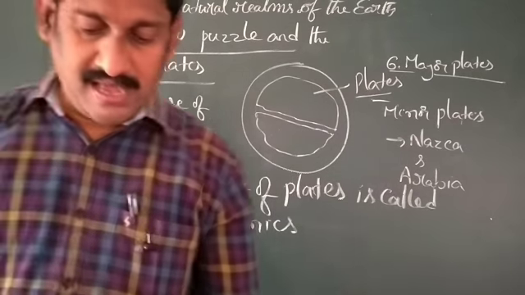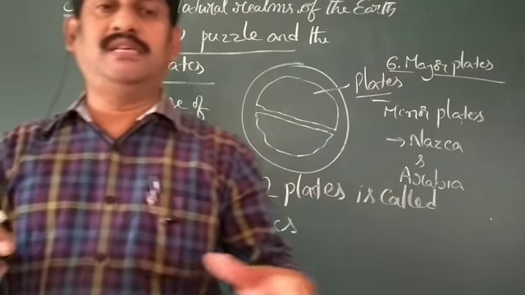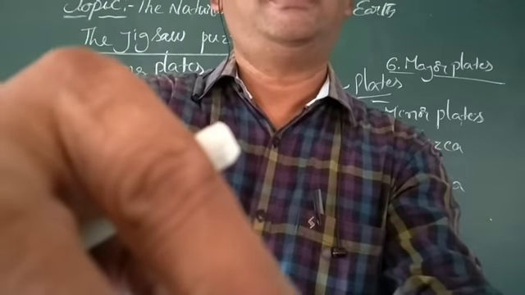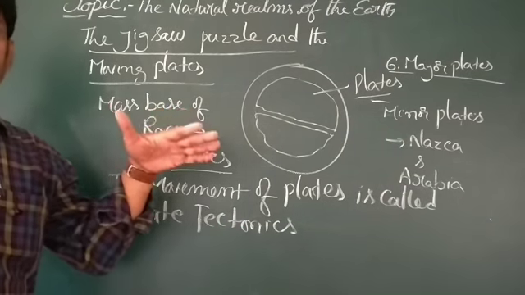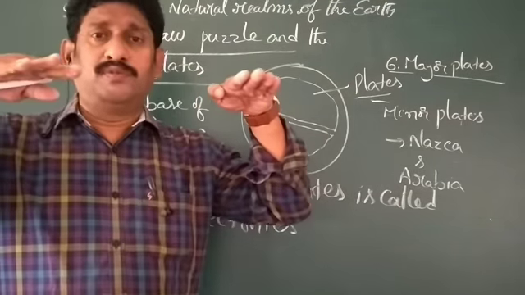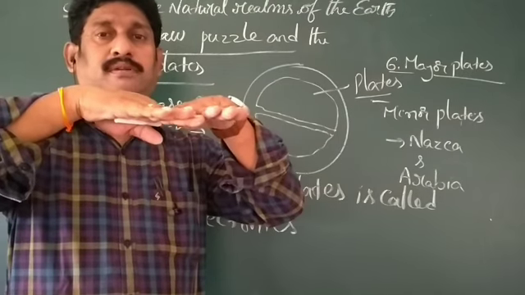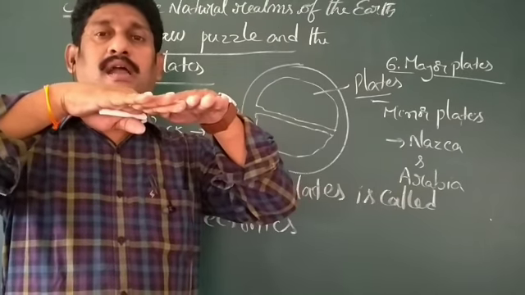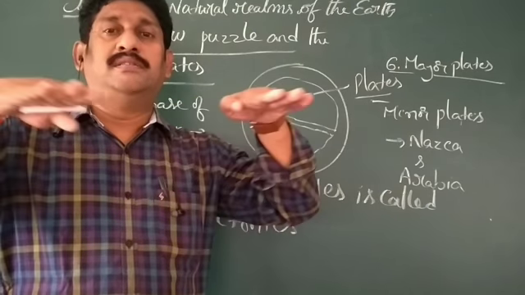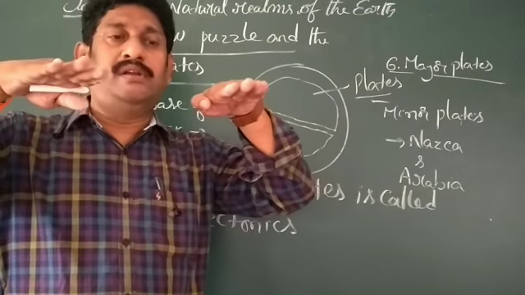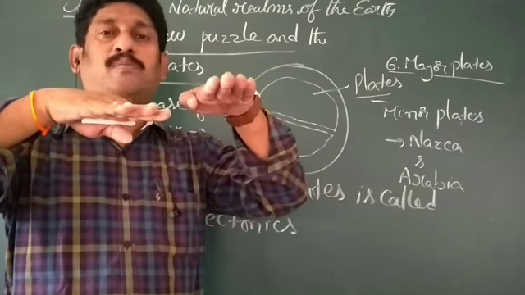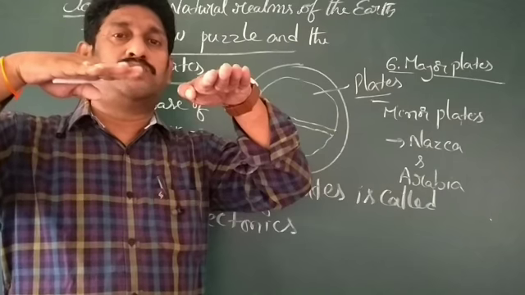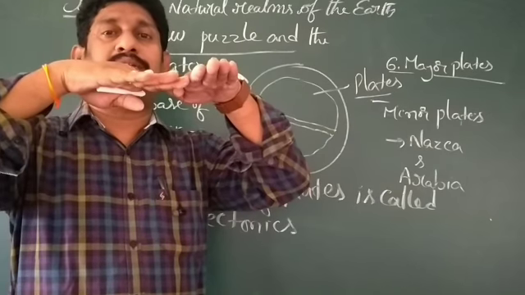Okay, my dear children. Now, whenever there is movement of the plates, in that particular period, these earthquakes occur. Also, when the plates move slowly, they can collide with each other. Collide means nothing but hitting. The plates are moving slowly, gradually colliding with each other. For example, one is a strong plate, and slowly another plate hits it. What would happen?